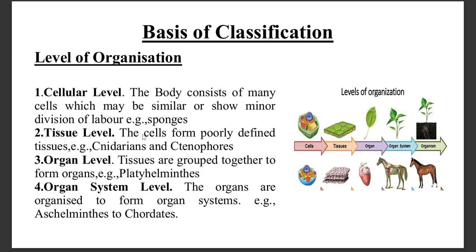And then tissue level. This is the aggregation of cells. And this type of organization is in cnidarians and ctenophores. The next is organ level of organization, and platyhelminthes have organ level of organization. And then organ system, from Aschelminthes to chordates, they all have organ system level of organization.